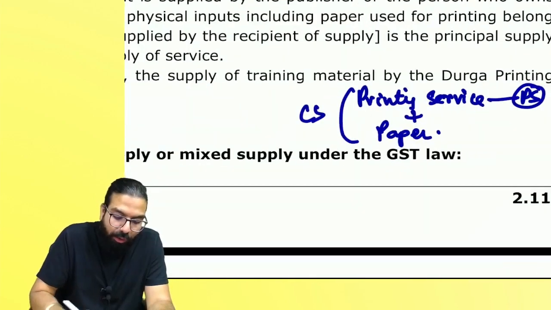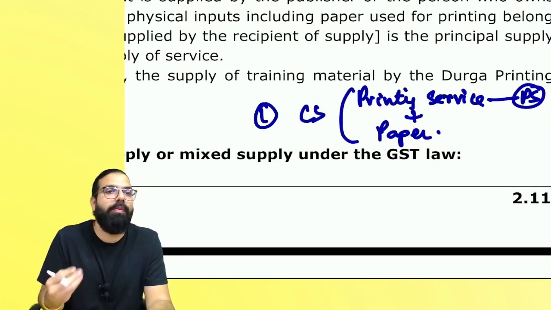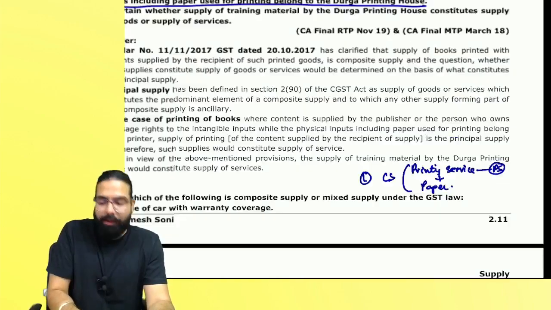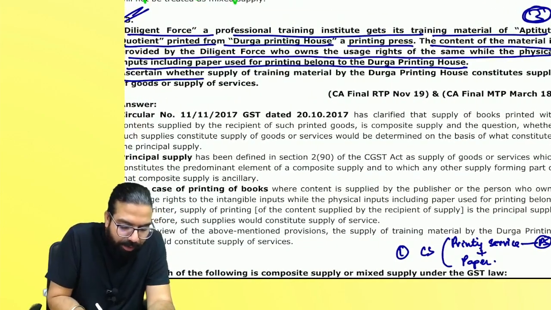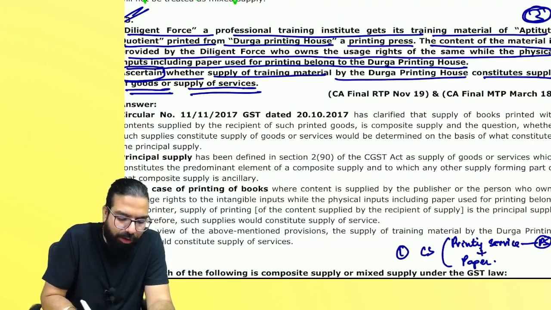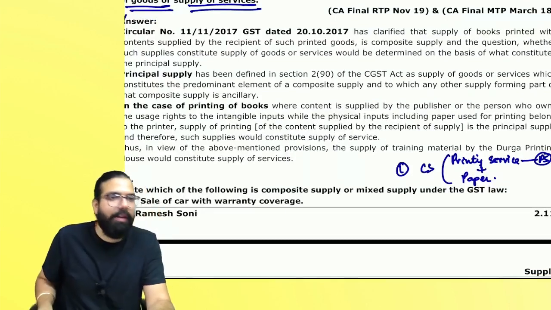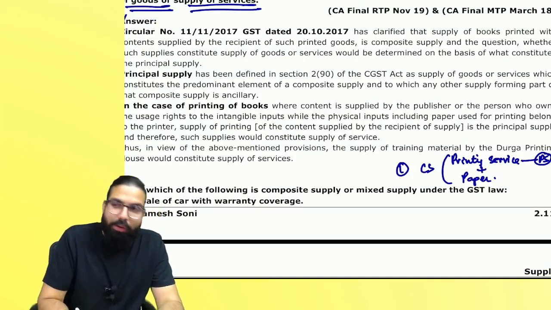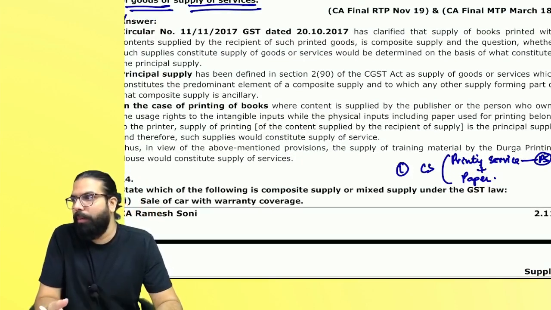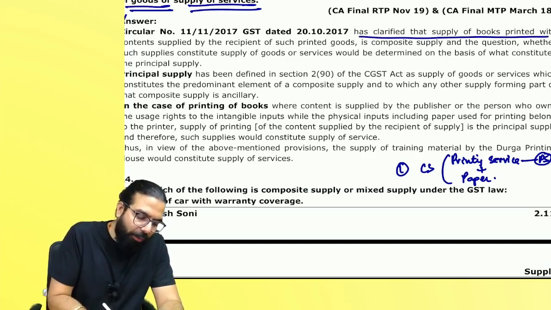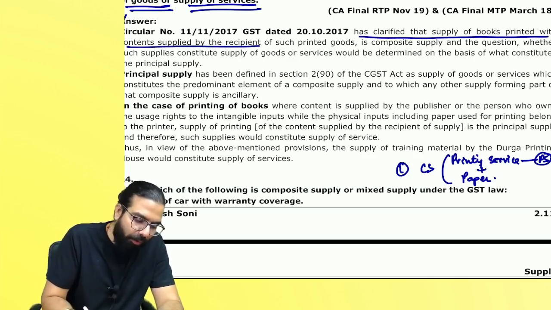Now, see, first of all, the first step is to identify which provision of the law will apply over here. Secondly, go ahead and start writing the answer. Now they are telling ascertain whether supply of training material by Durga Printing House constitutes supply of goods or supply of service. Now here it is written circular number. In your exam, you have to write as per the CBIC circular. Don't try to remember circular numbers and waste your energy. It has clarified that supply of printed books along with content provided by whom?